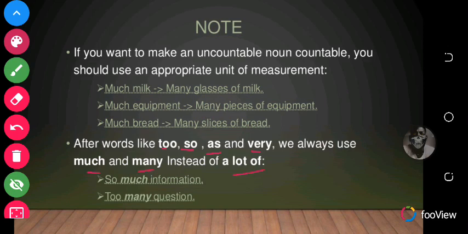Okay. Also, after words like too, so, as, and very, we always use much and many instead of a lot of. So you can't say so a lot of information, but you can say so much information. You can say too many questions. You can't say too a lot of questions. Okay, so you have to note all these ones.